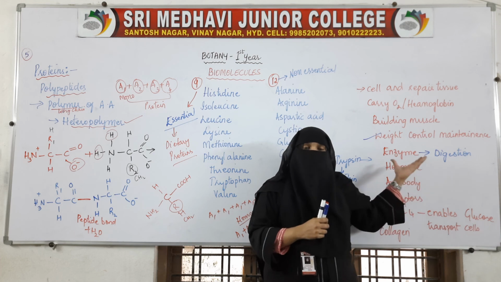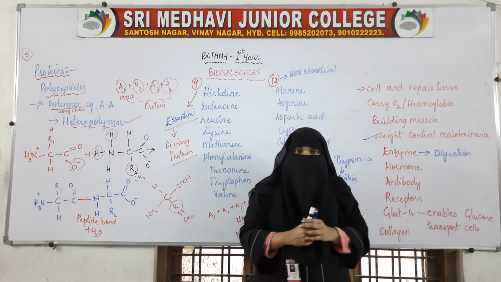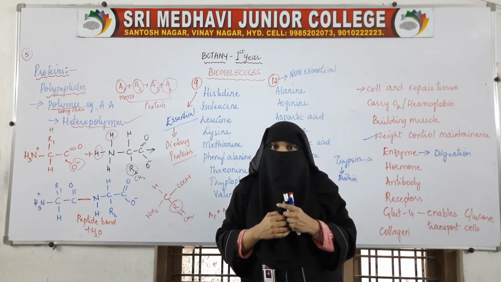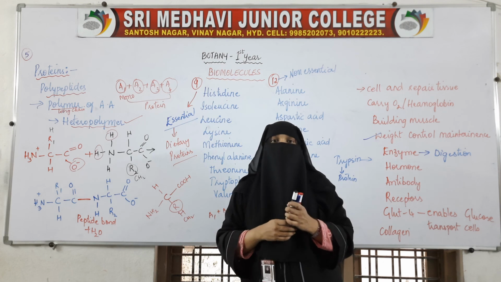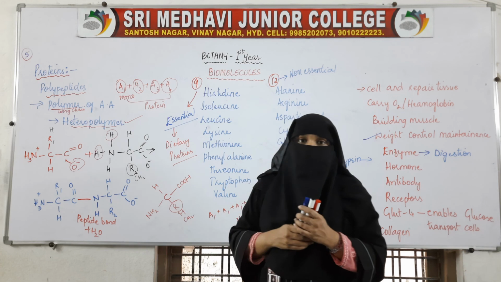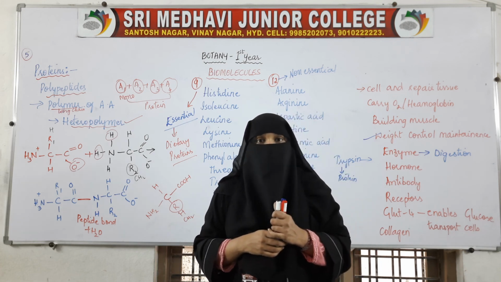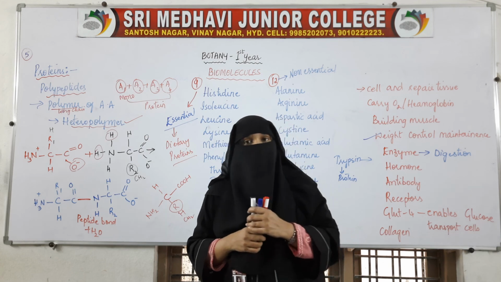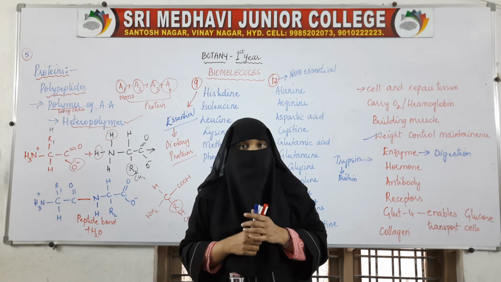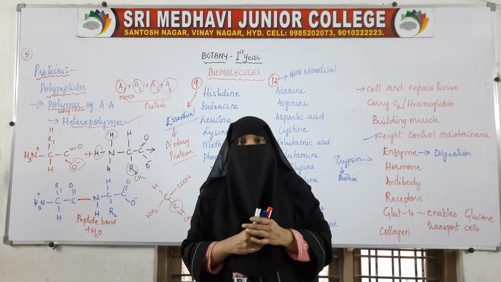We said that proteins are very essential for performing these functions. And how are proteins formed? By the combination of different amino acids with the help of peptide bonds. Out of these amino acids, 9 are essential amino acids and 12 are non-essential amino acids. In the next class we will see in detail the different structures of proteins.